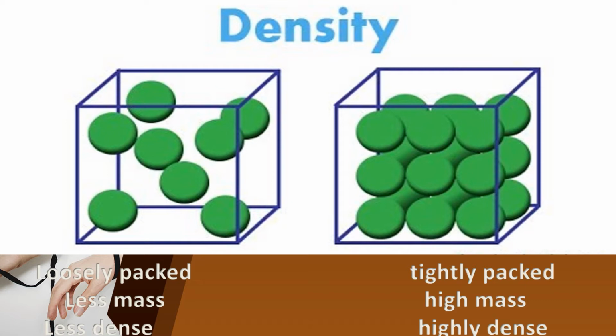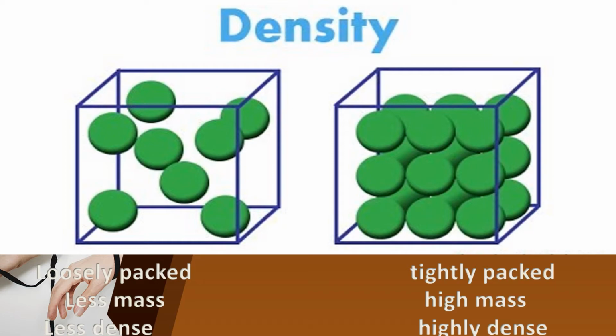Liquids have less mass, so we can say it is less dense. Its density is low, and for solids the density is high. If any object is loosely packed, its density is very less. Children, if the intermolecular space is high it means it is less dense, and if the intermolecular space is low it means it has high density. Can you all understand?